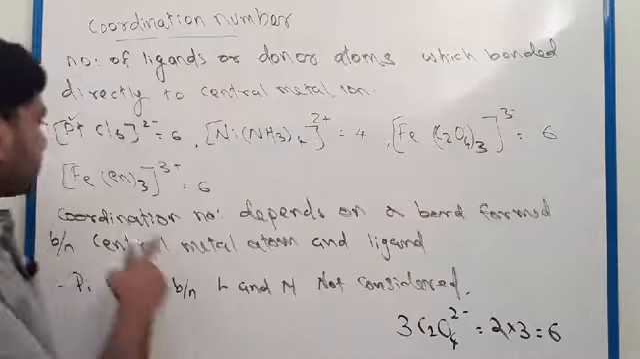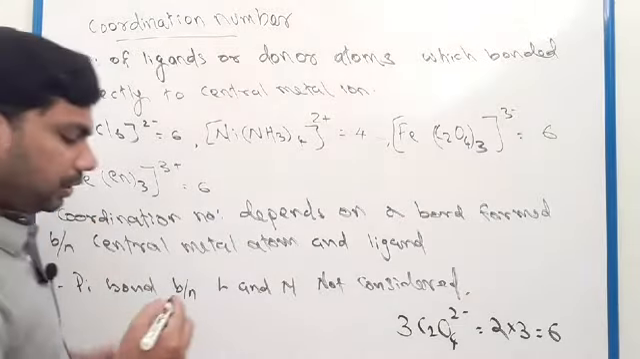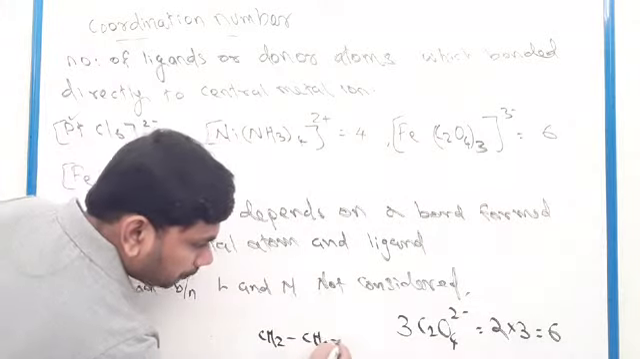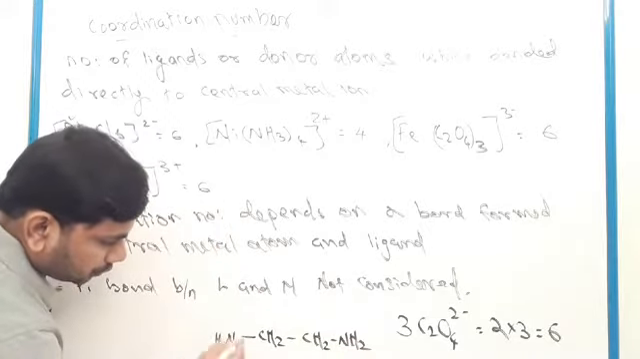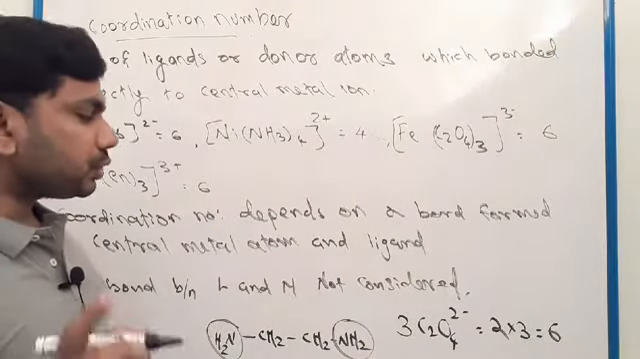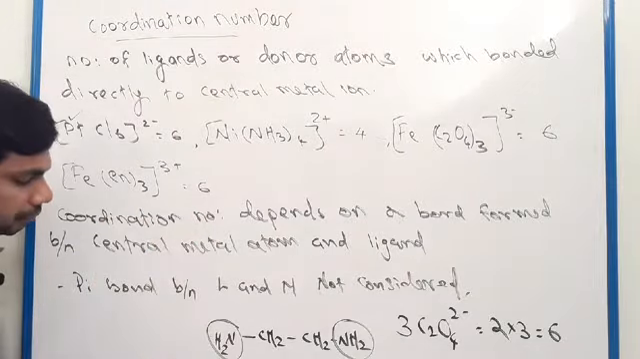Clear? Look at this example here, iron with ethylene diamine. We know ethylene diamine means CH2, here NH2, here also NH2. So there are 2 donor atoms, 2 nitrogens. So it is a bidentate ligand. Similarly here 3, 1.